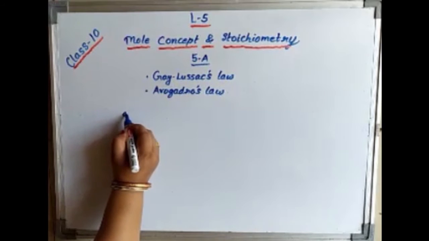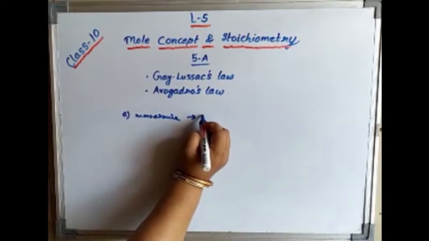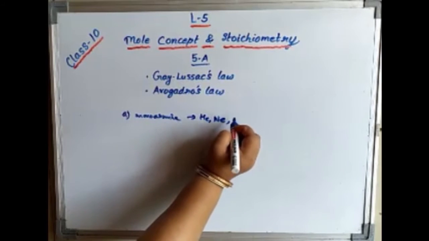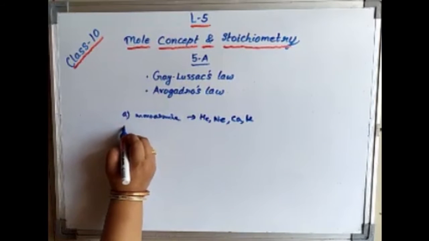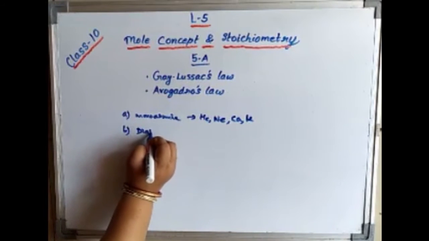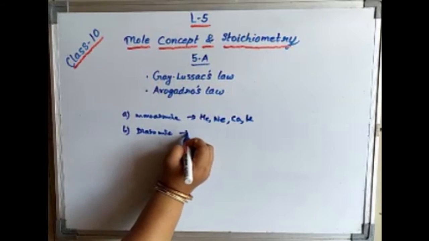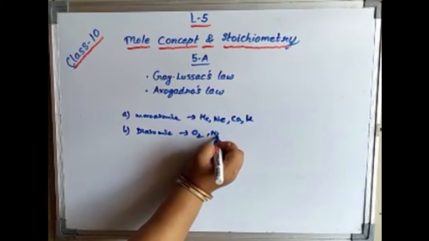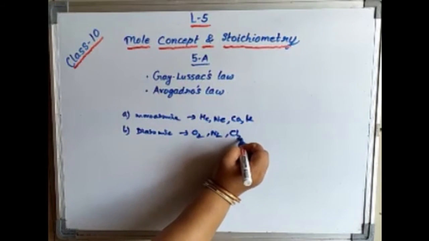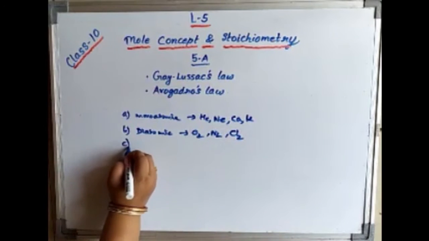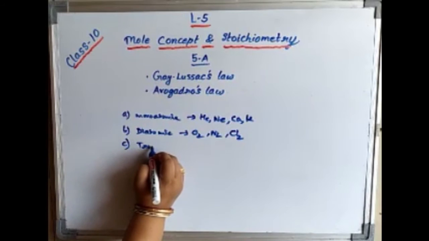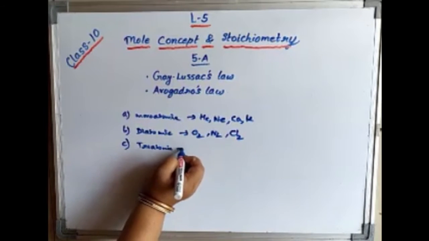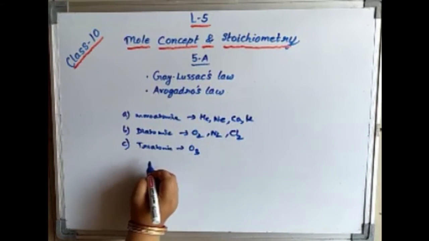Monoatomic, which contain 1 atom, like all the inert gases, helium, neon, then calcium, potassium, all these are monoatomic. Now diatomic, all the gases present in the air you can take, O2, N2, contain 2 atoms, Cl2, like this, so many gases you can take. Now coming to the triatomic, one molecule is there, that is ozone.